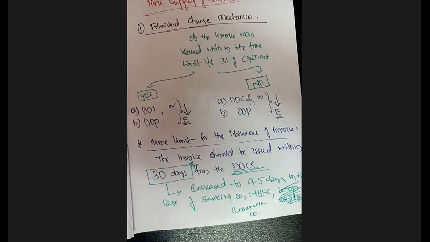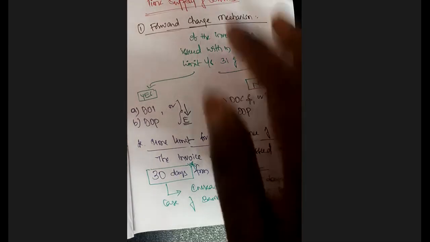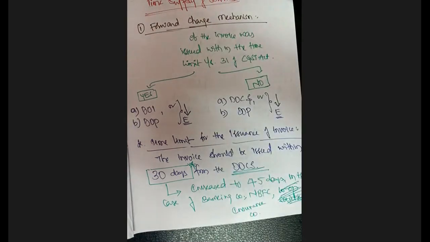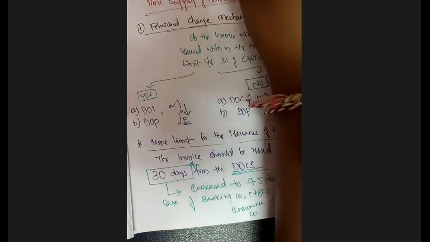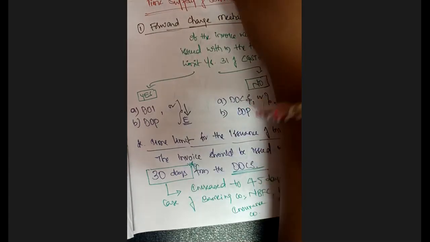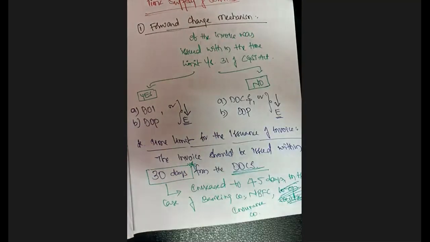For goods, the invoice should be issued on or before the date of removal of the goods, on or before the date of delivery of the goods, or on or before the goods are made available to the recipient. You have seen the three different situations.